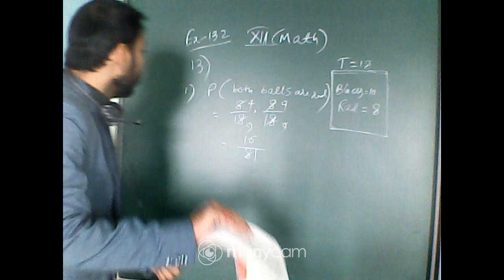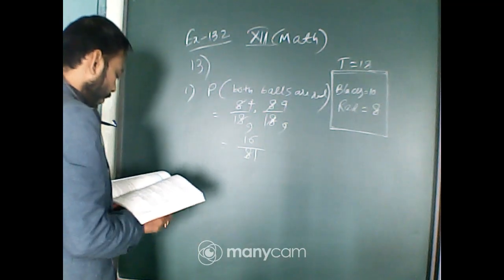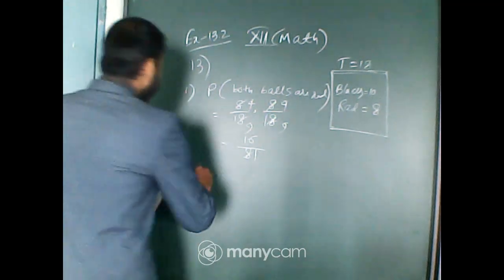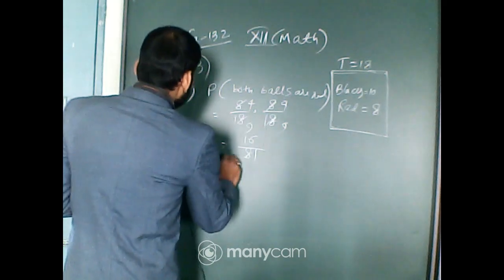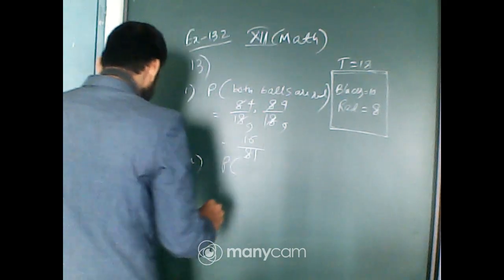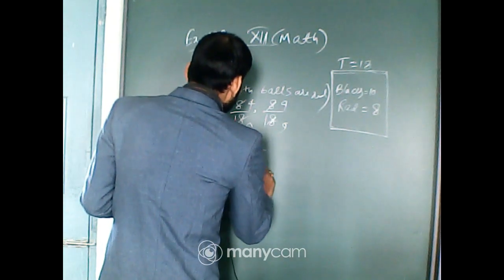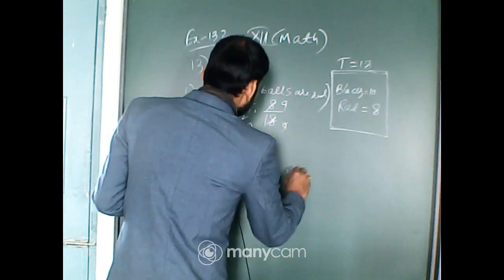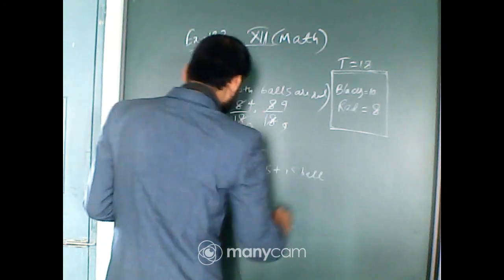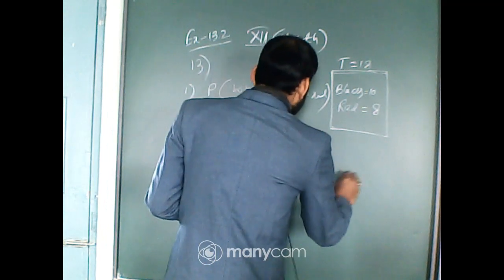Okay. Move on to the next one. First ball is black, second is red. So probability of first ball is black and second is red.